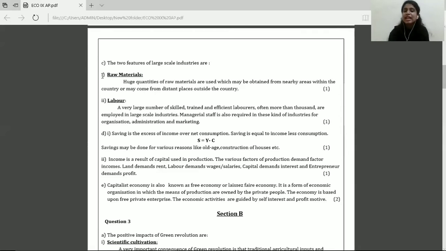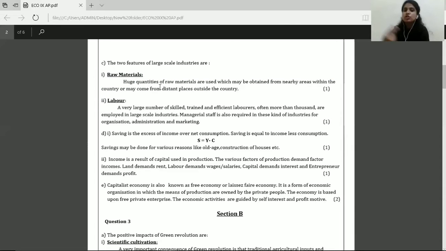Remember students, the head points have to be clearly numbered, and you have to underline the heading so that it stands out. It becomes clear to the paper corrector. And then apart from just the heading, you also have to explain your heading properly and nicely. So 2 marks, 2 headings, and suitable explanation to those 2 headings.